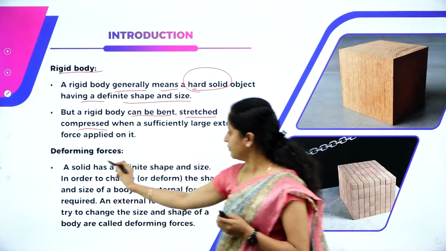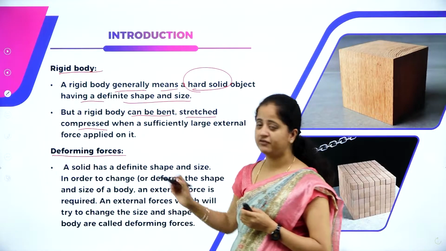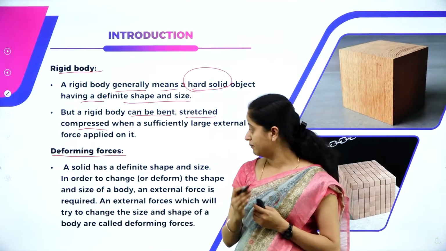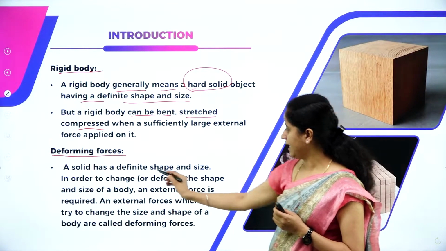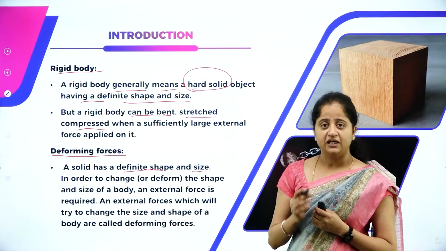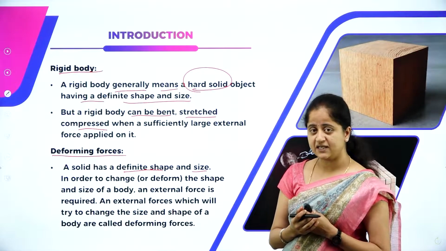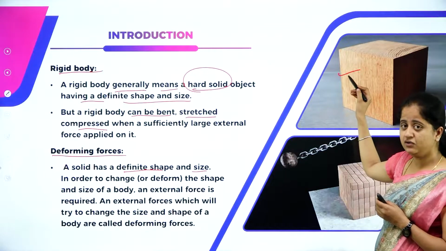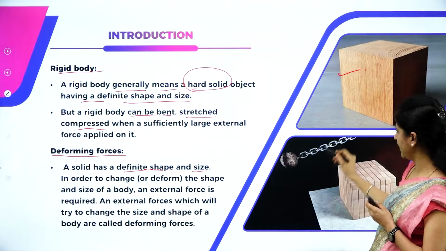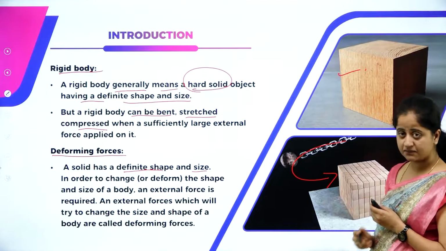We have one more important basic concept to understand: deforming forces. What do you mean by deforming forces? A solid has a definite shape and size. In order to change the shape or size, we have to apply an external force. If I want to change the shape or the size of a body, I must apply some external force.